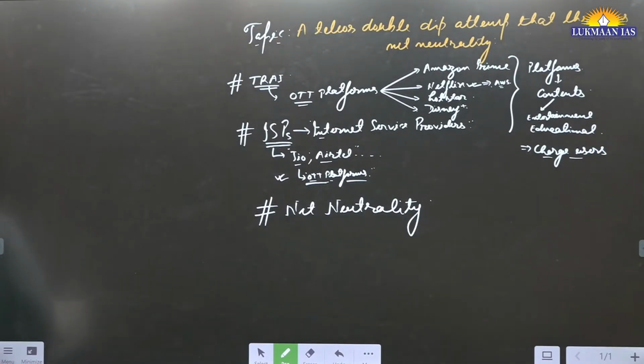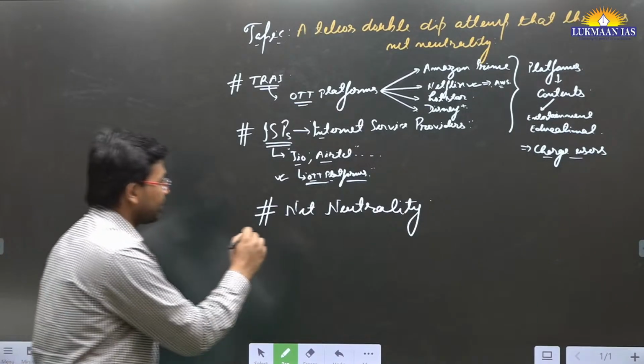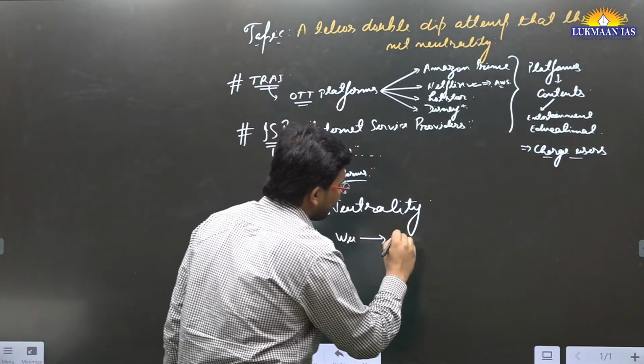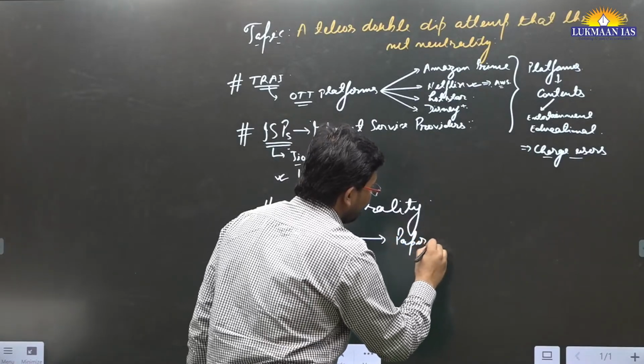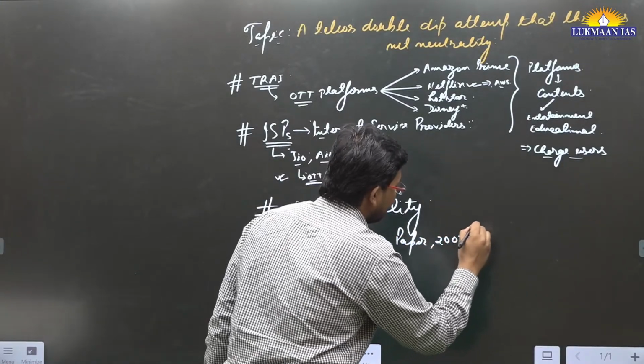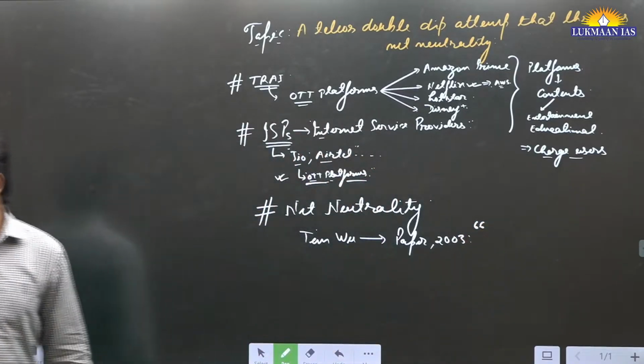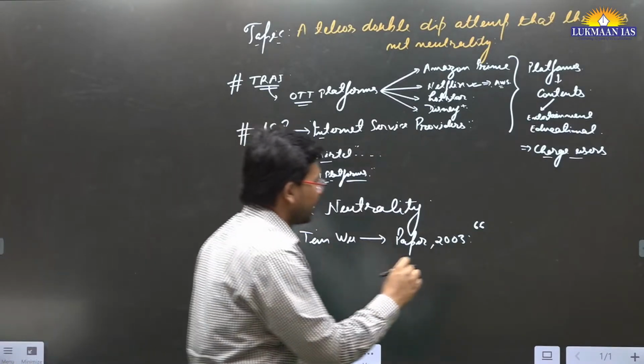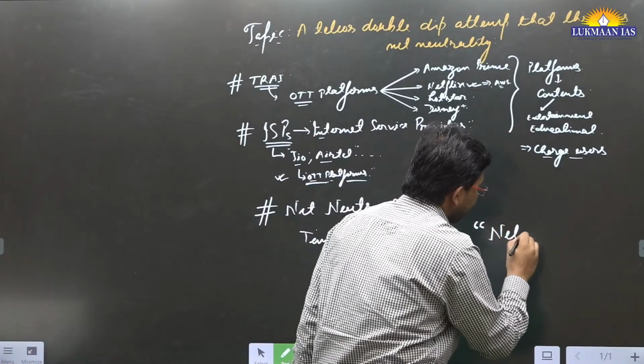This is the thing. The principle of net neutrality has been there for a long time, but there is a professor of the Columbia Law School, Tim Wu, who coined the term net neutrality in a 2003 paper titled Network Neutrality, Broadband Discrimination. So Tim Wu wrote a paper in 2003, and the name of the research work was Network Neutrality, Broadband Discrimination.